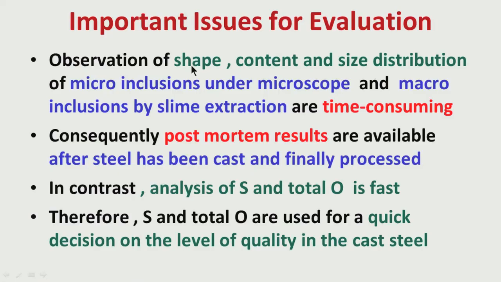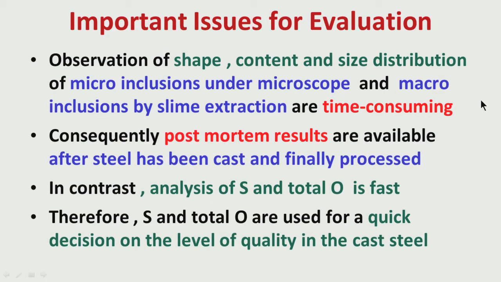To identify the shape also, along with the content, that means the volume fraction, the size distribution, and the numbers for particular sizes of micro inclusions under the microscope or macro inclusions by slime extraction. But in this evaluation, we have to keep in mind that these are very, very time consuming. What do I mean?